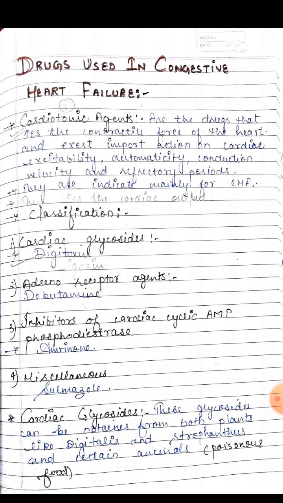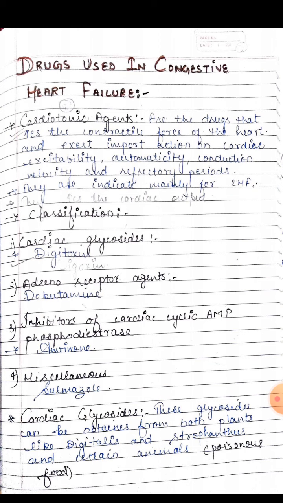Cardiotonic agents are also used to treat congestive heart failure. Cardiotonic agents are the drugs that increase the contractile force of the heart and exert important actions on cardiac excitability, automaticity, conduction velocity, and refractory periods. They are indicated mainly for cardiac heart failure. They increase the cardiac output.